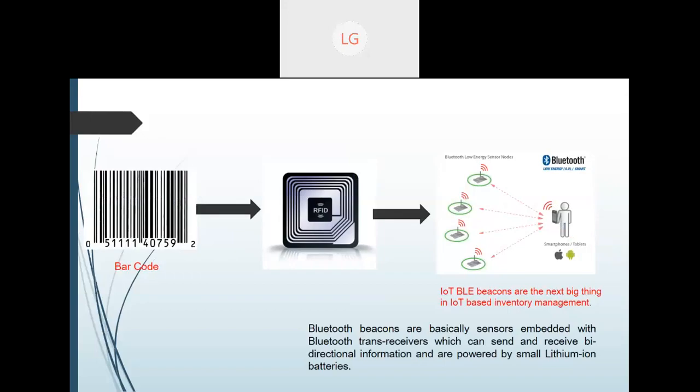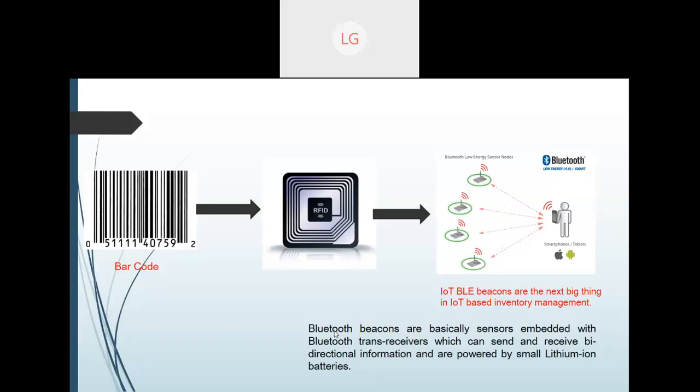So now, if you ask me what the trend is nowadays, this is about Bluetooth beacons. I'm going to discuss how Bluetooth filters other devices in the vicinity. Fine. So what will BLE do? First of all, you should know about Bluetooth low energy sensors. There are so many devices. Even in your home automation, you can use BLE. Even in your medical devices, in a Fitbit, you can use it. You are asking me about the vicinity of Bluetooth, whatever the range of the Bluetooth, you can check in that particular vicinity. This BLE they have used in their inventory management systems, and how it is working.